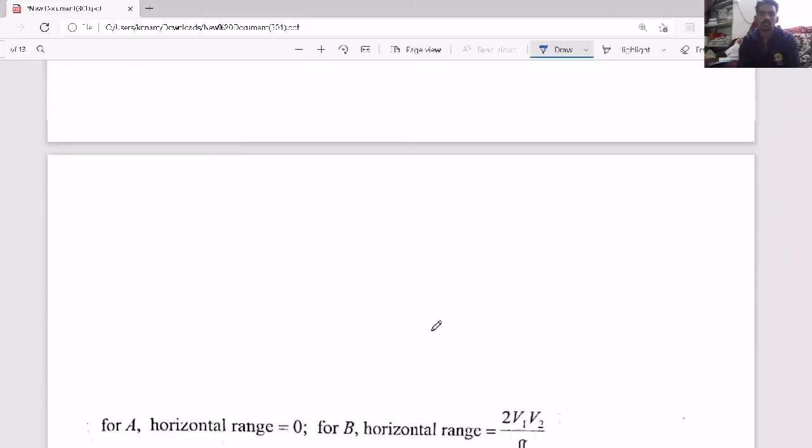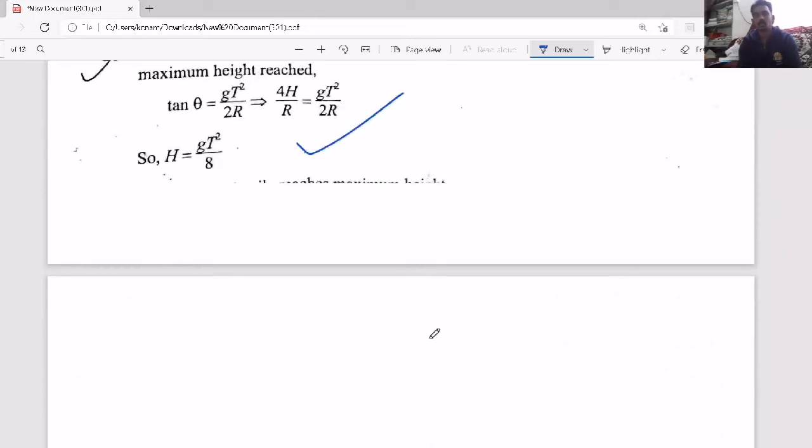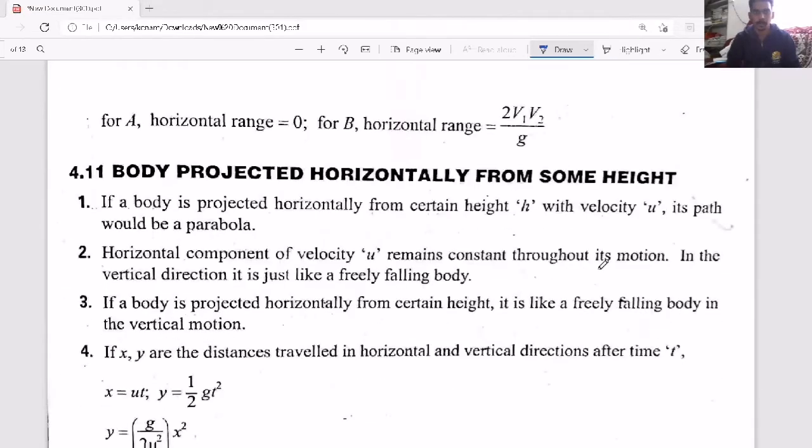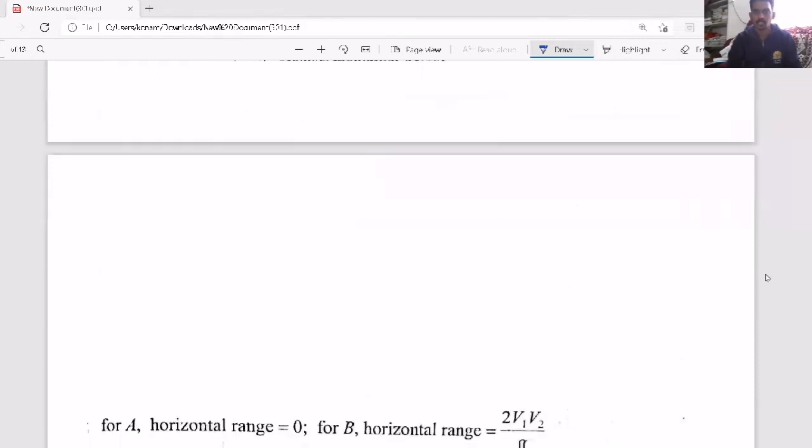Now, let's study the horizontal projectile motion. Let's see what kind of questions will come based on that. Let's take the horizontal projectile motion. That means projectile motion from a certain height. So consider, suppose there is a tower or building having height h.